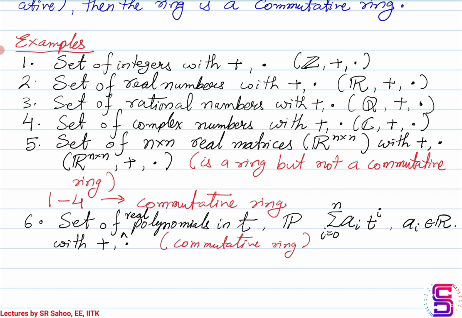What about a set of real polynomials in T, defined as this, under polynomial addition and polynomial multiplication operations? In this case as well, the set of polynomials is going to be a commutative ring, and the n that you see in the definition includes infinity as well.